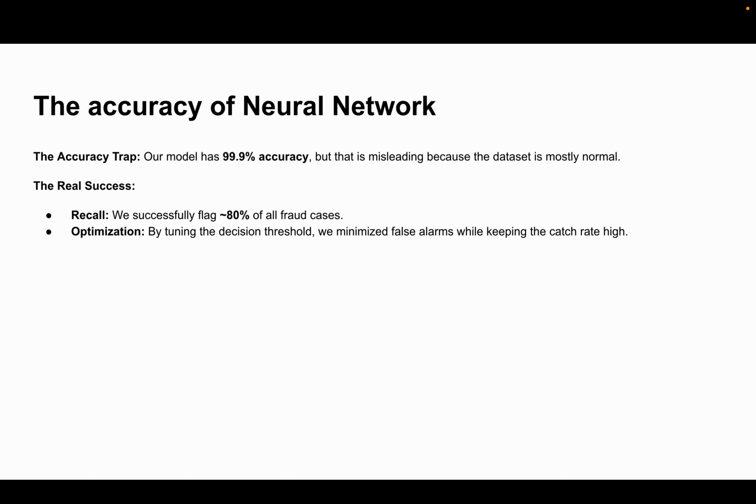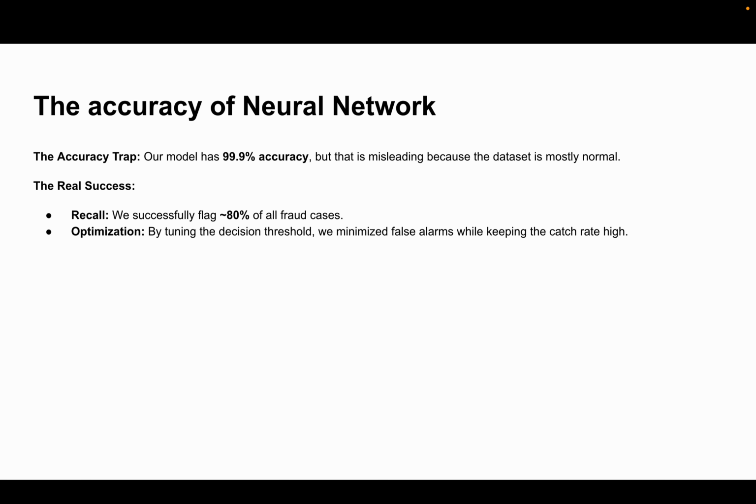Our model has a 99.9% accuracy. But this is misleading because the data set is mostly normal transactions. 99.8% of the transactions in this data set are normal transactions. So any model trained on this data set would have around 99% accuracy. Our real success is our recall rate.